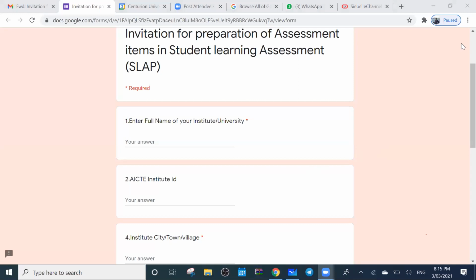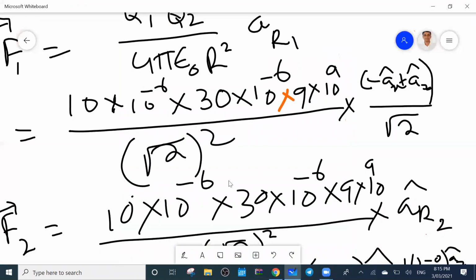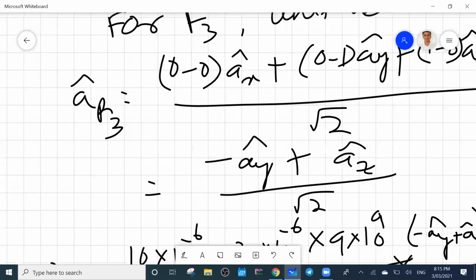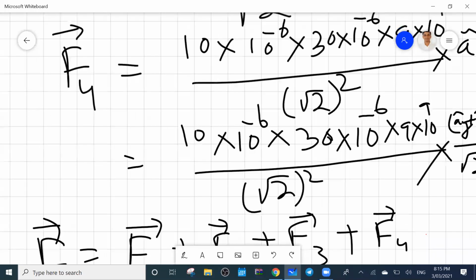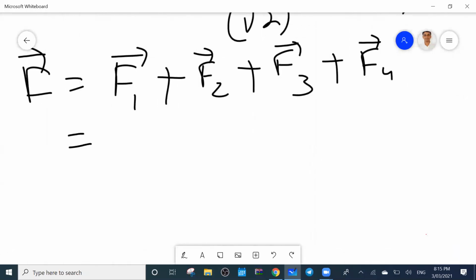Hello. Are you there? Yes, sir. So what is the value you got? 1.35 newtons. So you see which components will cancel each other. The x and ay values: one will be minus x by root 2, the other will be plus x by root 2, so that will cancel. Minus ay by root 2 and plus ay by root 2 will cancel. Only the az component will be there. So 4 forces, 4 az, and their magnitude is by root 2.